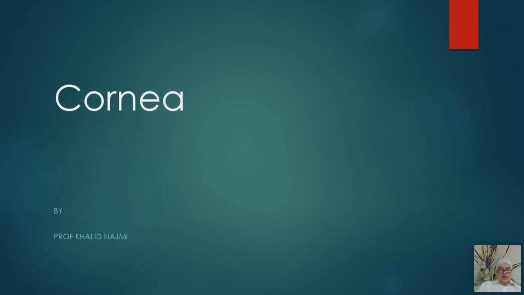You are all very well aware of the three coats of the eyeball: the fibrous coat, the vascular coat, and the nervous coat. The fibrous coat consists of the sclera, 5/6 of the portion, and 1/6 of the portion is the transparent cornea.